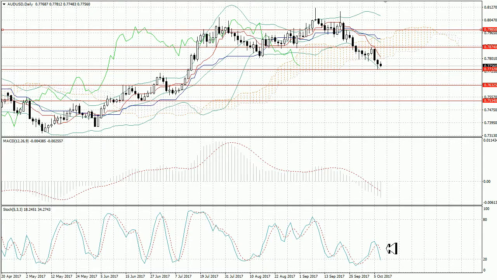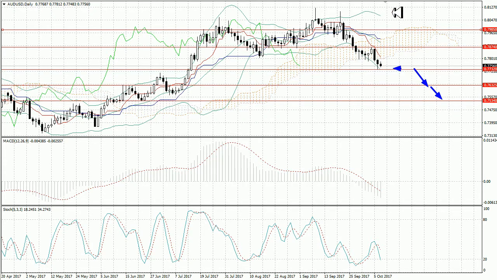Pair of Australian dollar to US dollar dropped to its 3 months minimum at 0.7732 under the influence of weak macroeconomic data from Australia. Breaking through this level will open the pair away to 0.7632 and 0.7534. Technical indicators point at the preservation of the downward trend.